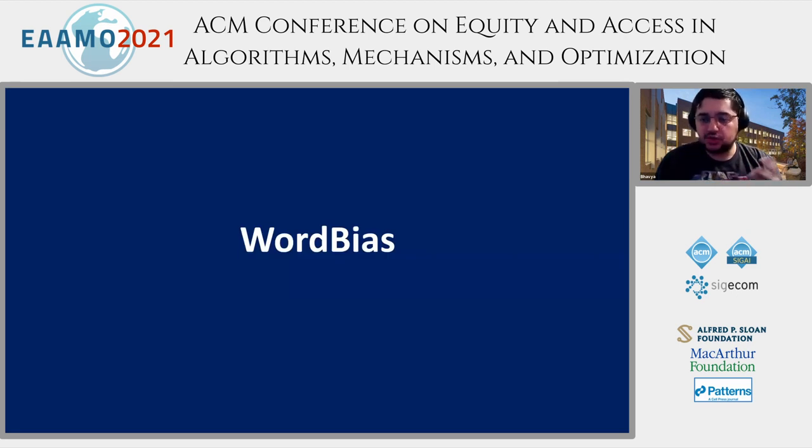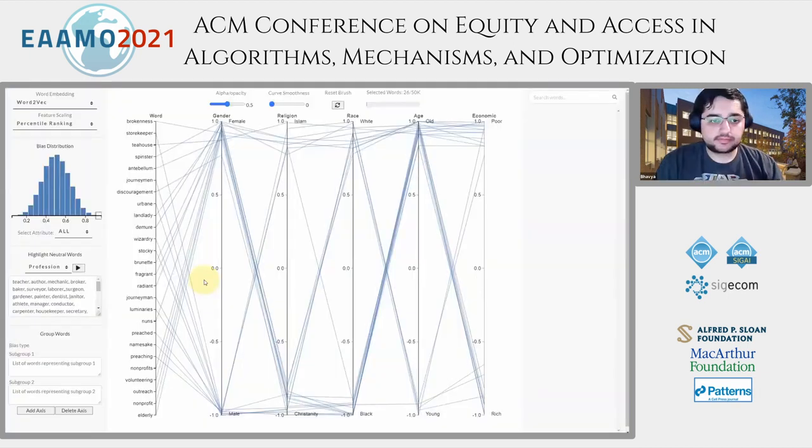Now let's take a look at the tool itself, its different functionalities. How does it work? I'll give you a brief demonstration of that using a video. This is the visual interface of WordBias. Here each axis represents a particular sensitive attribute like gender, religion, race, age, etc. And either side of each axis encodes a particular subgroup. For example, the gender axis has female subgroup at the top and male subgroup at the bottom.